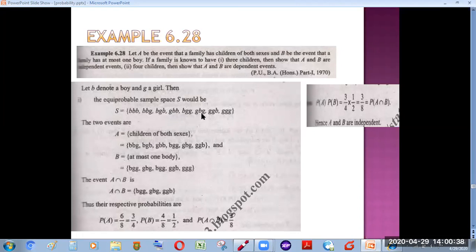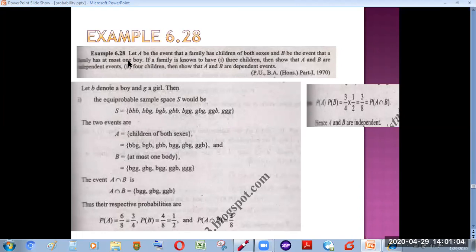Excluding these cases, 1 and 2, which are the cases in which only one gender is present, the first and the last one, all of the remaining can be enlisted in our event, children of both sexes. All right. And the next event B says that there is at most one boy.